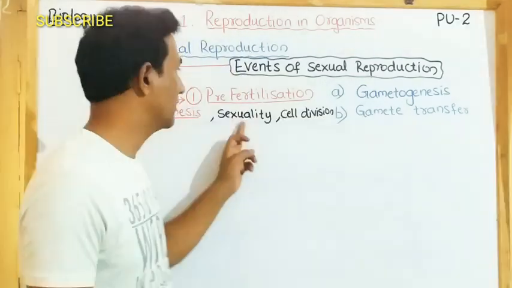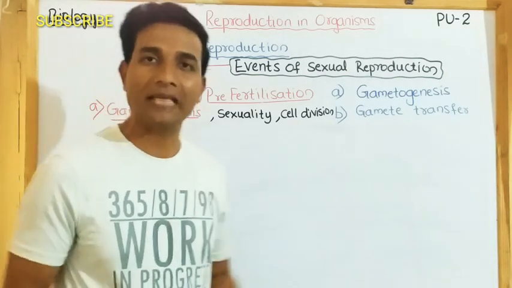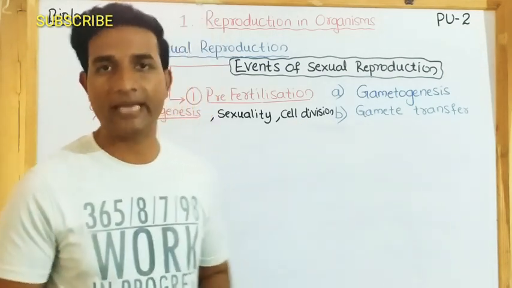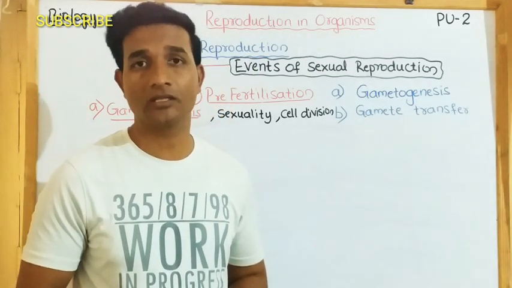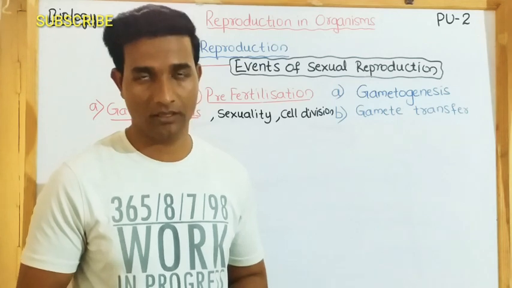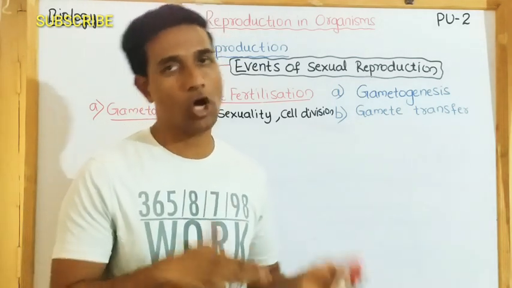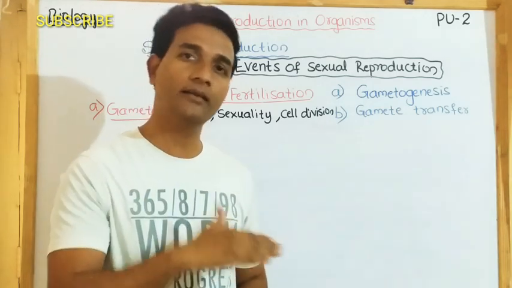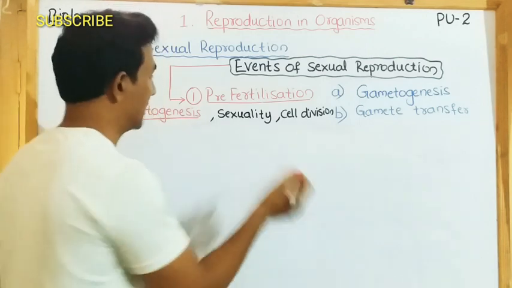After sexuality, cell division during gamete formation. What type of cell division takes place during gamete formation? The male and female gamete should always be haploid. Because of that, whether the parent is haploid or diploid, the type of cell division depends on it.